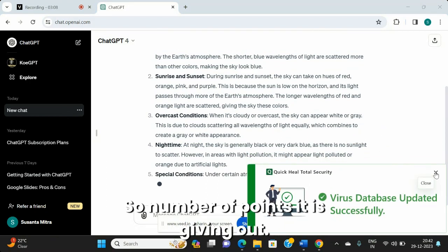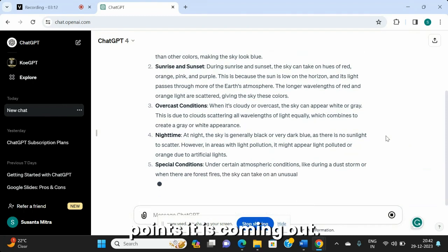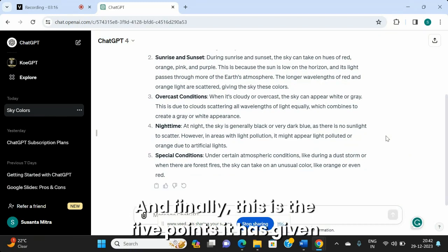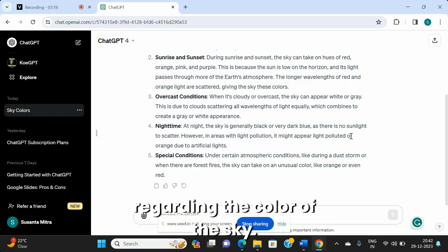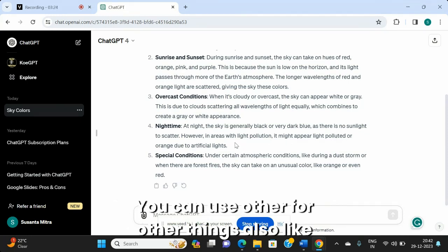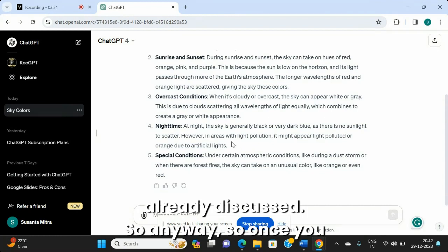So a number of points it is giving out. Here we find that there are a number of points coming out, and finally these are the 5 points it has given regarding the color of the sky. So you can now have a feel of how to use ChatGPT. You can use other things also like conversions, code conversions and different other things as we have already discussed.